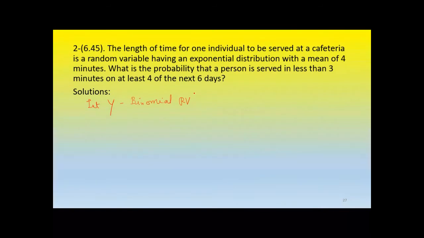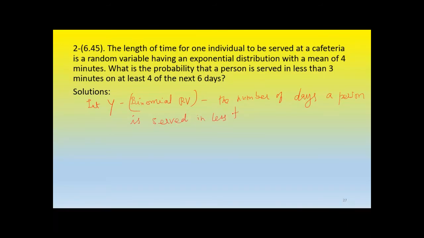Y is a binomial random variable defined as the number of days a person is served in less than 3 minutes. So for this y, the success is serving in less than 3 minutes.